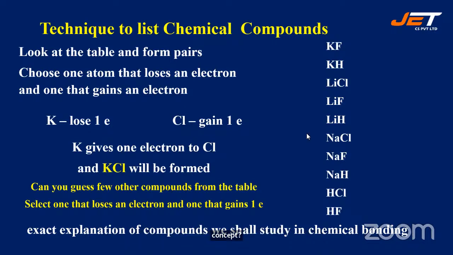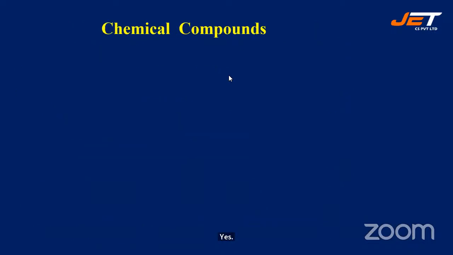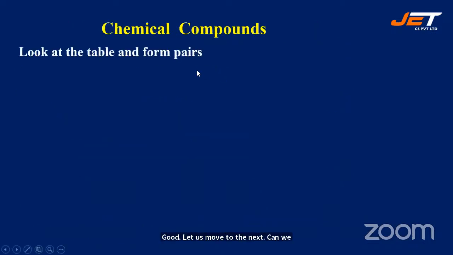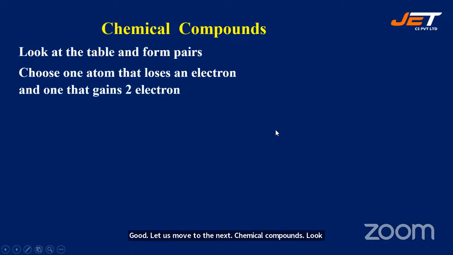Yes. Good. Let us move to the next. Chemical compounds. Look at the table and form pairs. Choose one atom that loses an electron and one that gains two electrons.